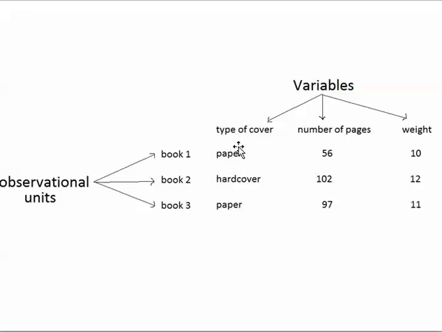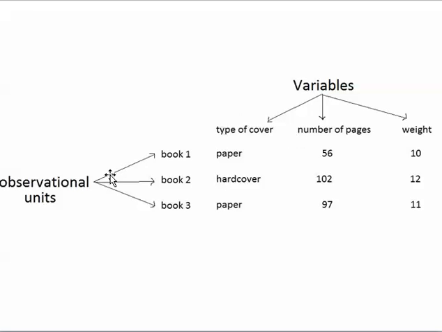We can see that type of cover is something that varies because different books can have different types of covers. The number of pages is a variable because different books have different numbers of pages. And weight is a variable because different books can have different weights.